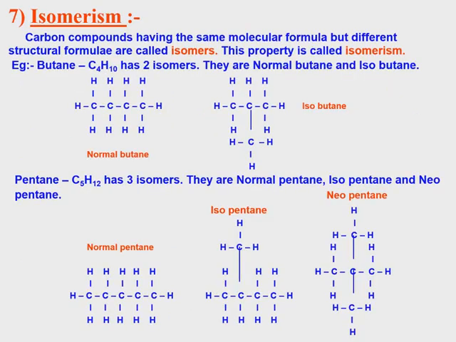Next, isomerism. Carbon compounds having the same molecular formula but different structural formulas are called isomers. This property is called isomerism. For example, butane C4H10 has 2 isomers. C4H10 contains 4 carbons and 10 hydrogens. It is normal butane. 4 carbons is but, carbon contains single bonds, so butane.